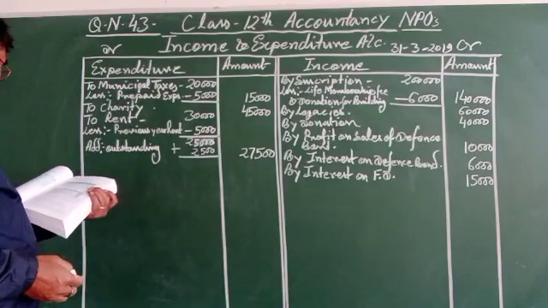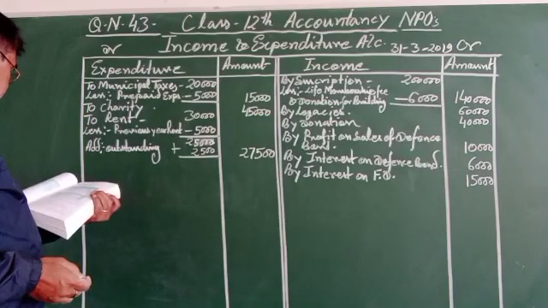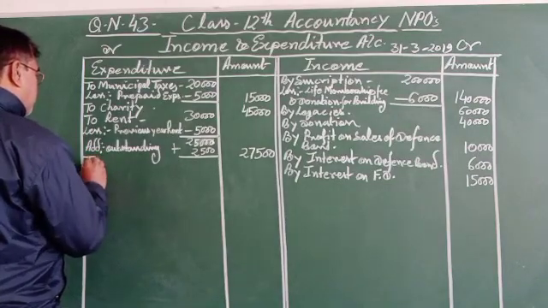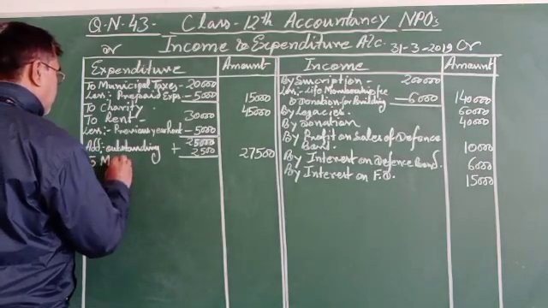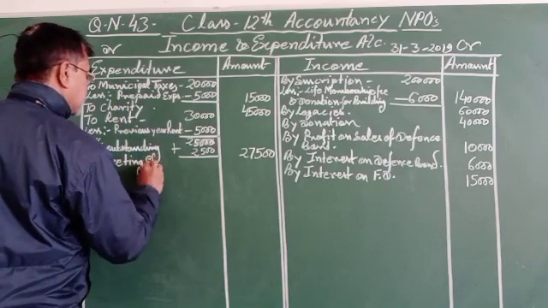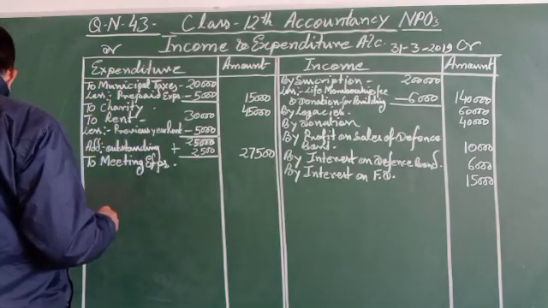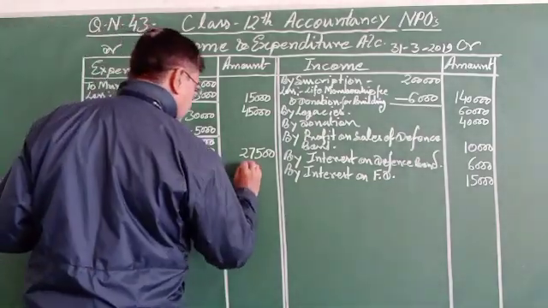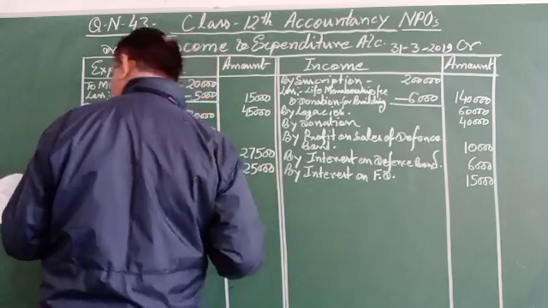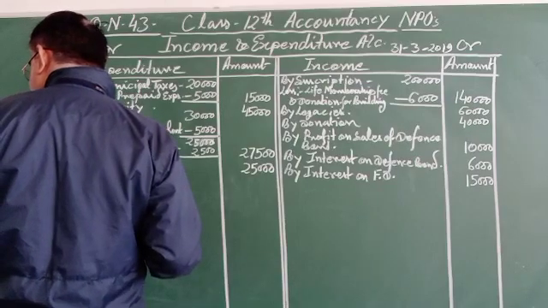Then after fixed deposit with bank, meeting expenses, given 25,000. TV set, tournament expenses.